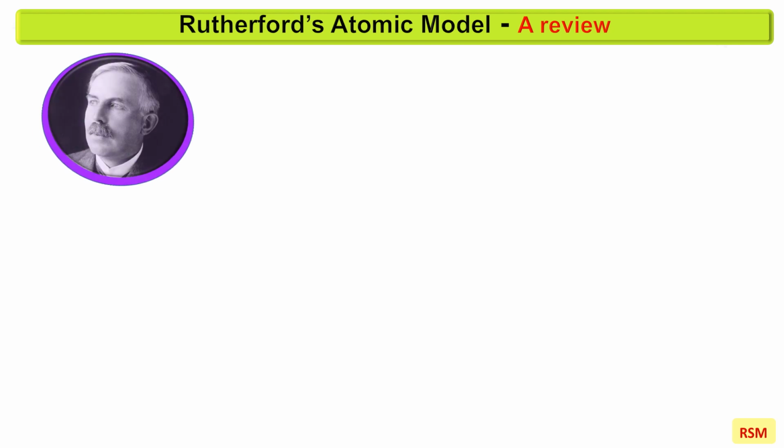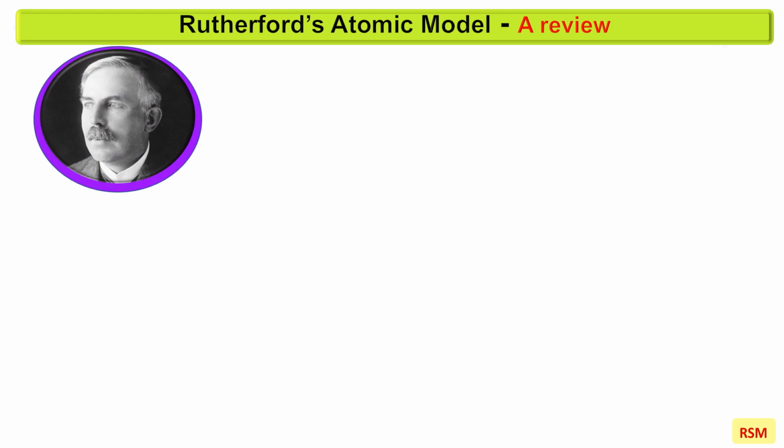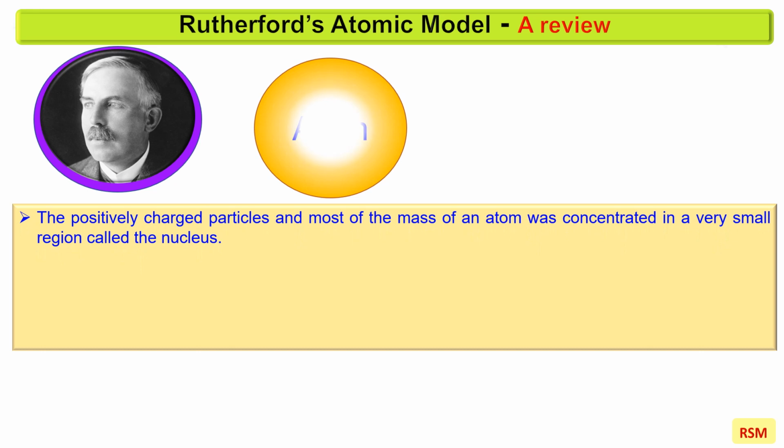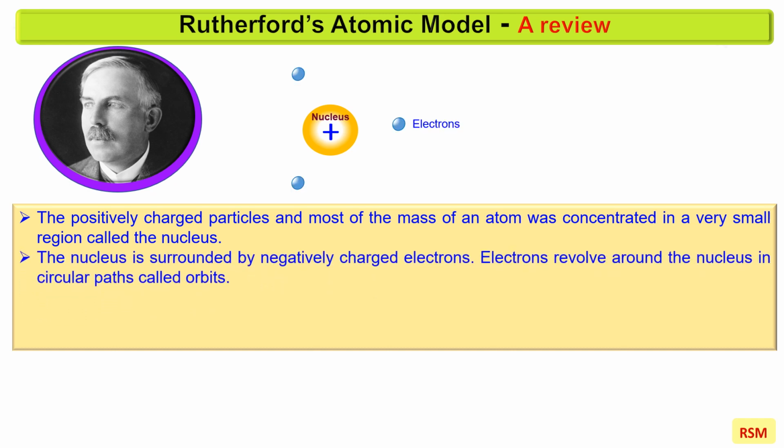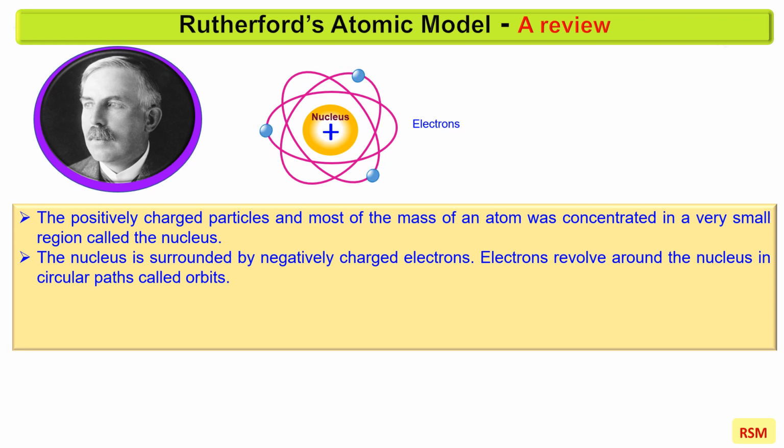A New Zealand-born physicist Ernest Rutherford proposed a model of the atom in 1911, on the basis of his alpha scattering experiment and observations. The positively charged particles and most of the mass of an atom was concentrated in a very small region called the nucleus. The nucleus is surrounded by negatively charged electrons. Electrons revolve around the nucleus in circular paths called orbits.